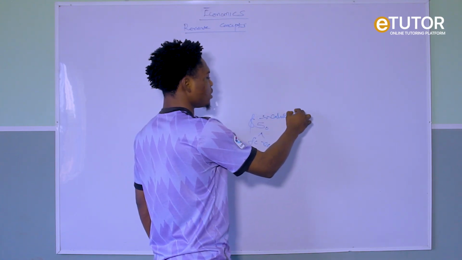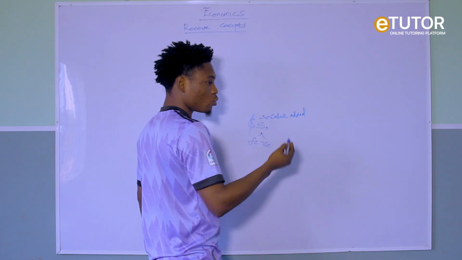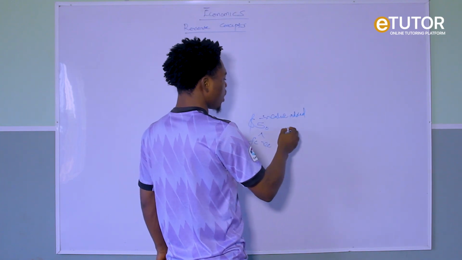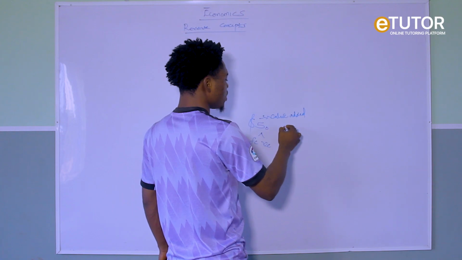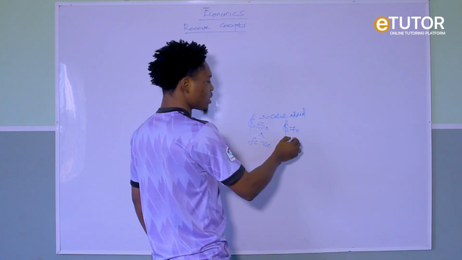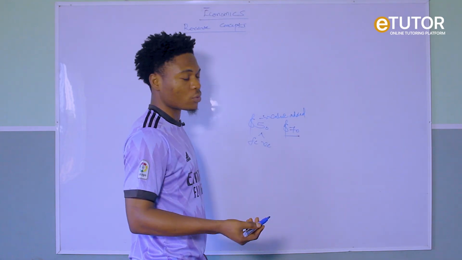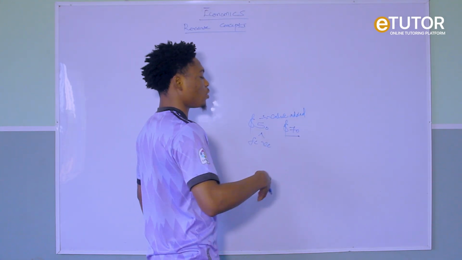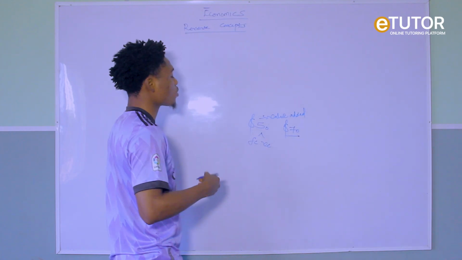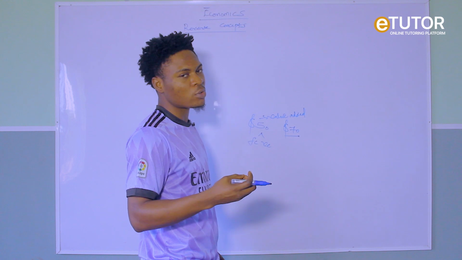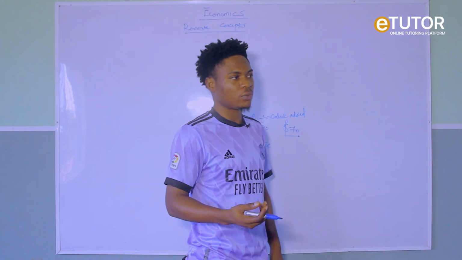So the value added is for the final goods. When you add this value, you can say, okay, I want to sell this for $70. So this $70 is the money you earn after selling your output. So $70 is your revenue. So revenue is also the same thing as income. Are you getting it? So that's just the simple meaning of revenue.